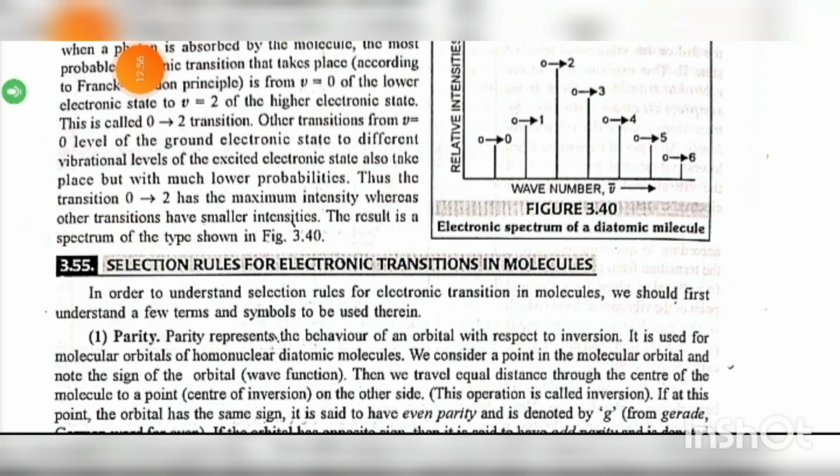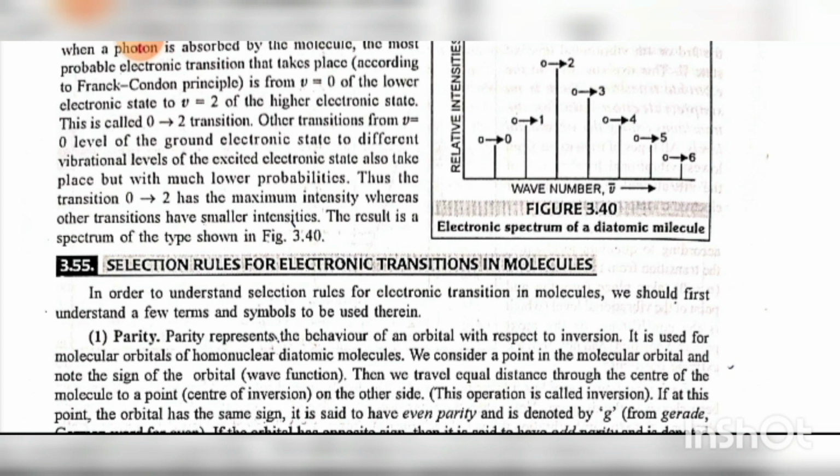The other transitions from v equals 0 level of the ground electronic state to different vibrational levels of the excited electronic state also take place, but with much lower probability. Thus, the transition 0 to 2 has the maximum intensity, while the other transitions have smaller intensity. The result is a spectrum, shown in figure 3.40.